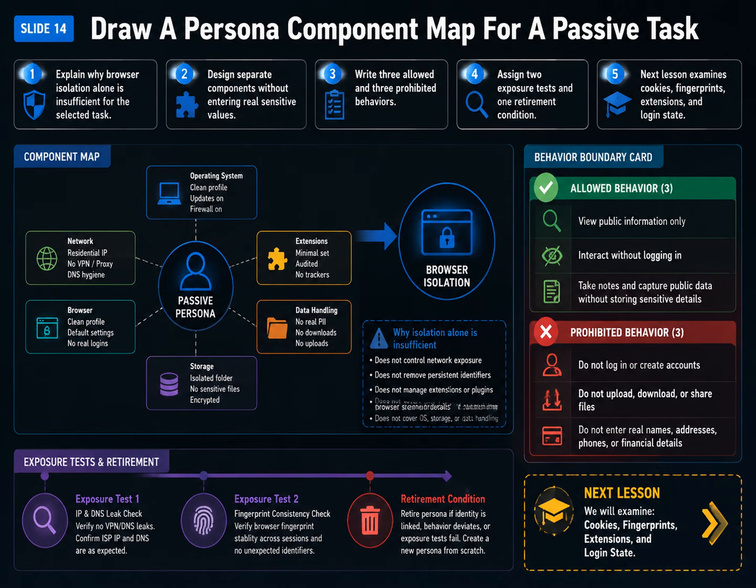Lesson 25 moves into browser isolation. We will examine cookies, login state, extension synchronization, and fingerprinting to see why a clean profile can still be reconnected by its environment.